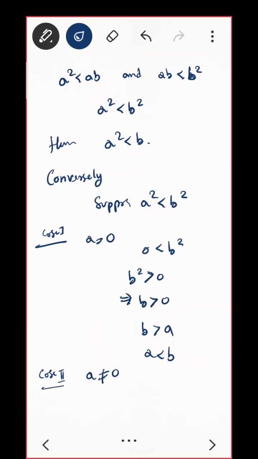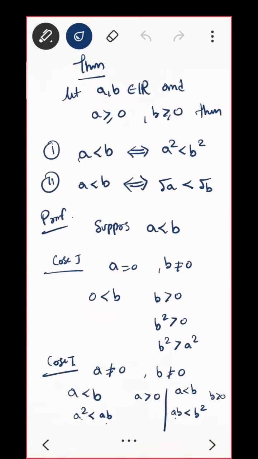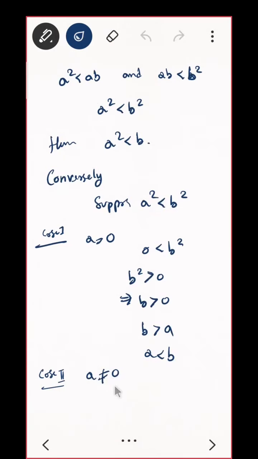What do you mean by a non-zero? That is, a can be positive but can be negative. But in our case, our function, our question, it is already stated that a is greater than or equal to 0. So if I say a is non-zero, that implies a is positive. Can I say that? Very nice. Do you see, everyone?